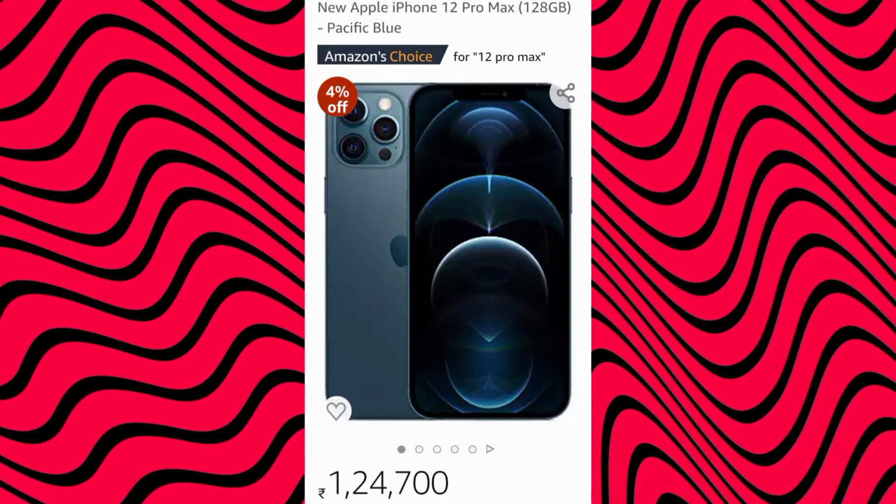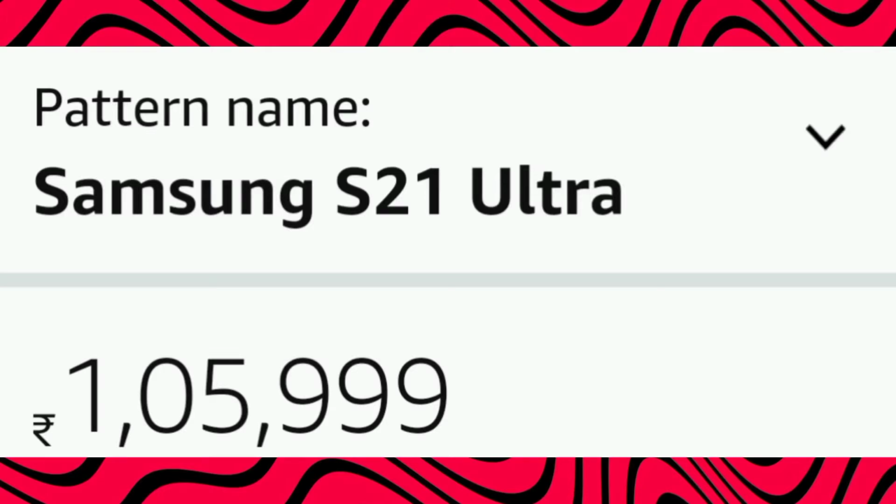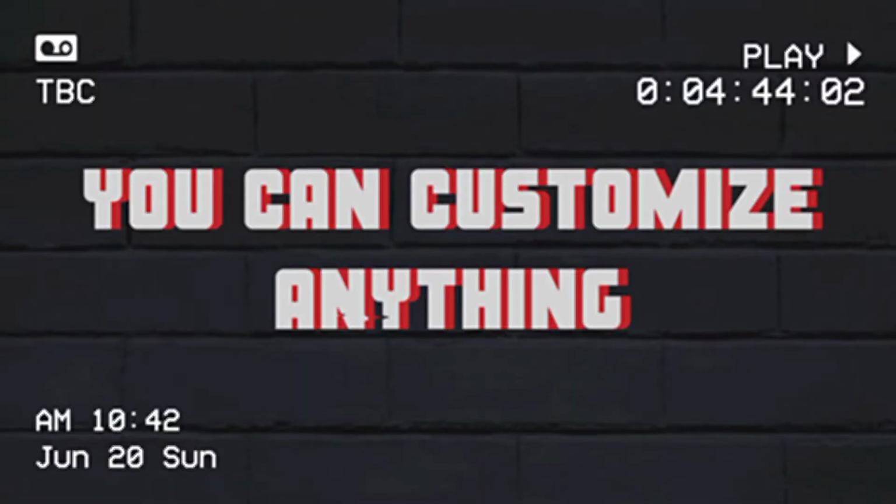The iPhone 12 Pro Max is 1,30,000 rupees, but the Samsung S21 Ultra is 1,06,000 rupees, and the specifications are better than the iPhone. Best part about Android is that you can customize anything, and when I say anything, I mean it. Just by downloading a few apps, you can literally change the way your phone looks.